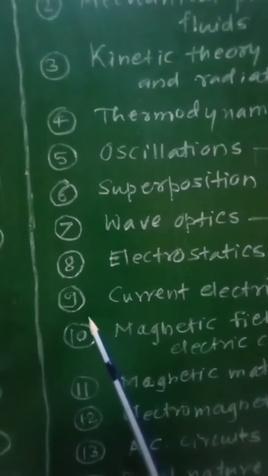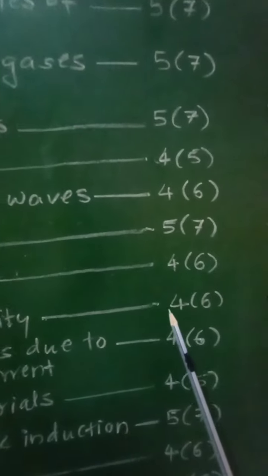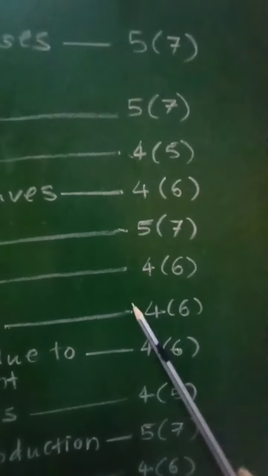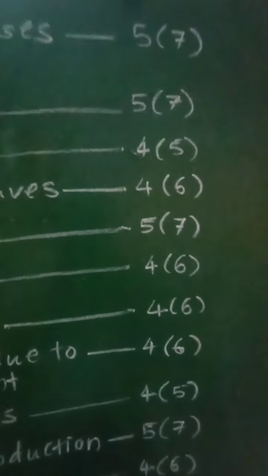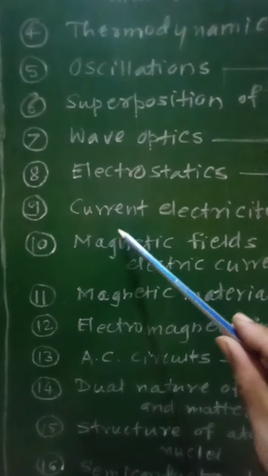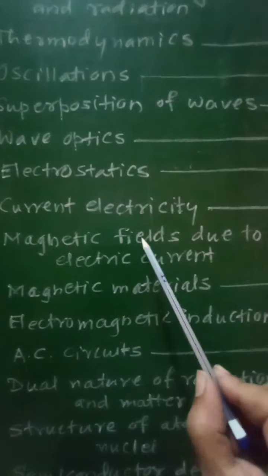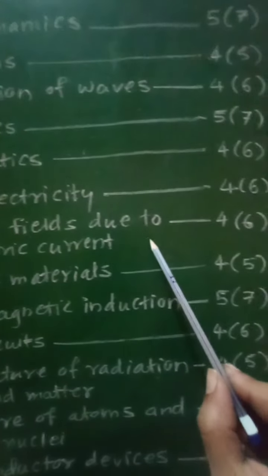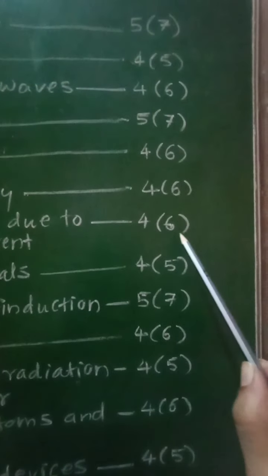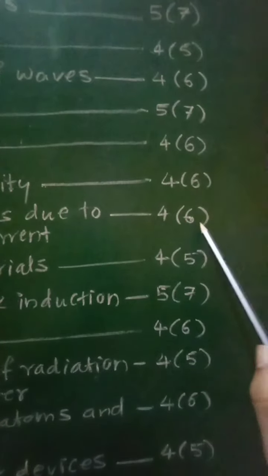Then chapter number 9, current electricity. For this chapter 4 marks without option and 6 marks with option. Then chapter number 10, magnetic fields due to electric current. For this chapter 4 marks without option and 6 marks with option.